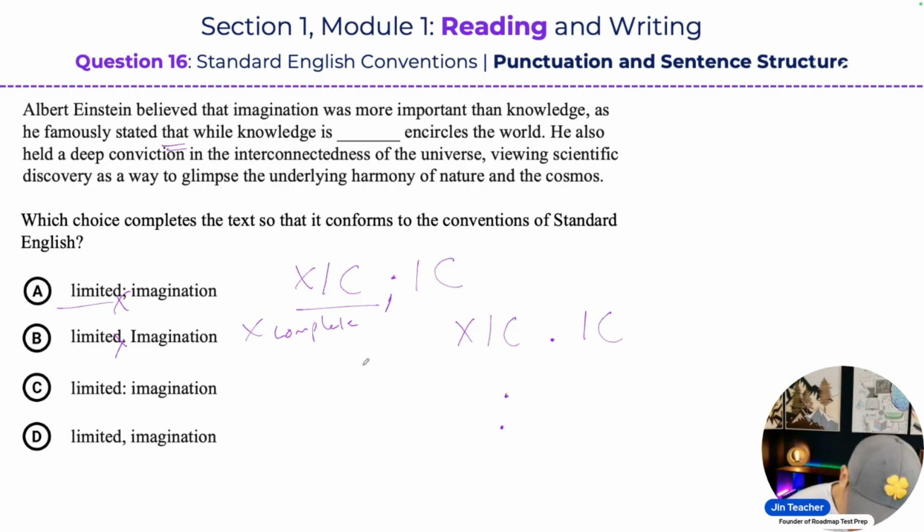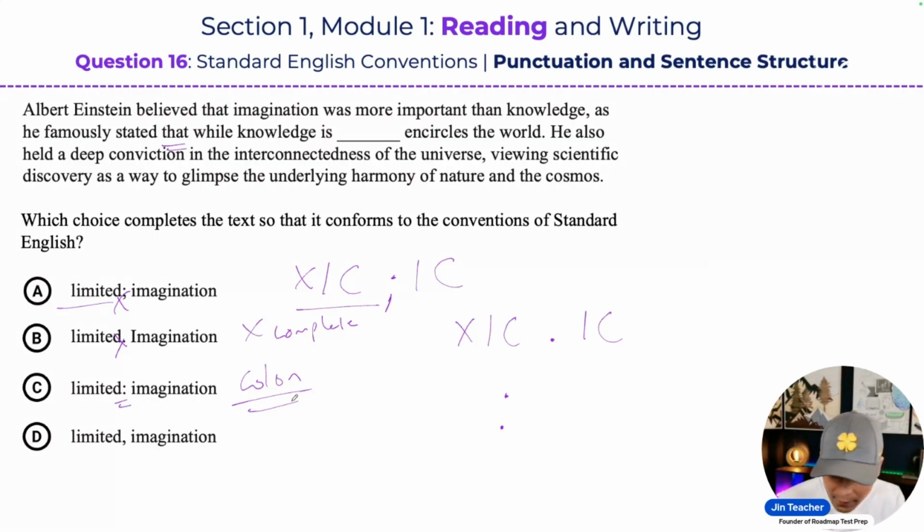Okay, so guys, if you're not familiar with this punctuation mark, a colon, there are two main rules that you have to know about a colon. I'll just teach you one of them now. There are actually three rules that you have to know, two big ones, but I'll just share one of them now, because I think I already gave you a lot of information to process, so I don't want to bombard you with any more. I just want to give you the things that you need right now, and a little bit of extras too, that's related and will help you out with other sentence structure questions, okay?